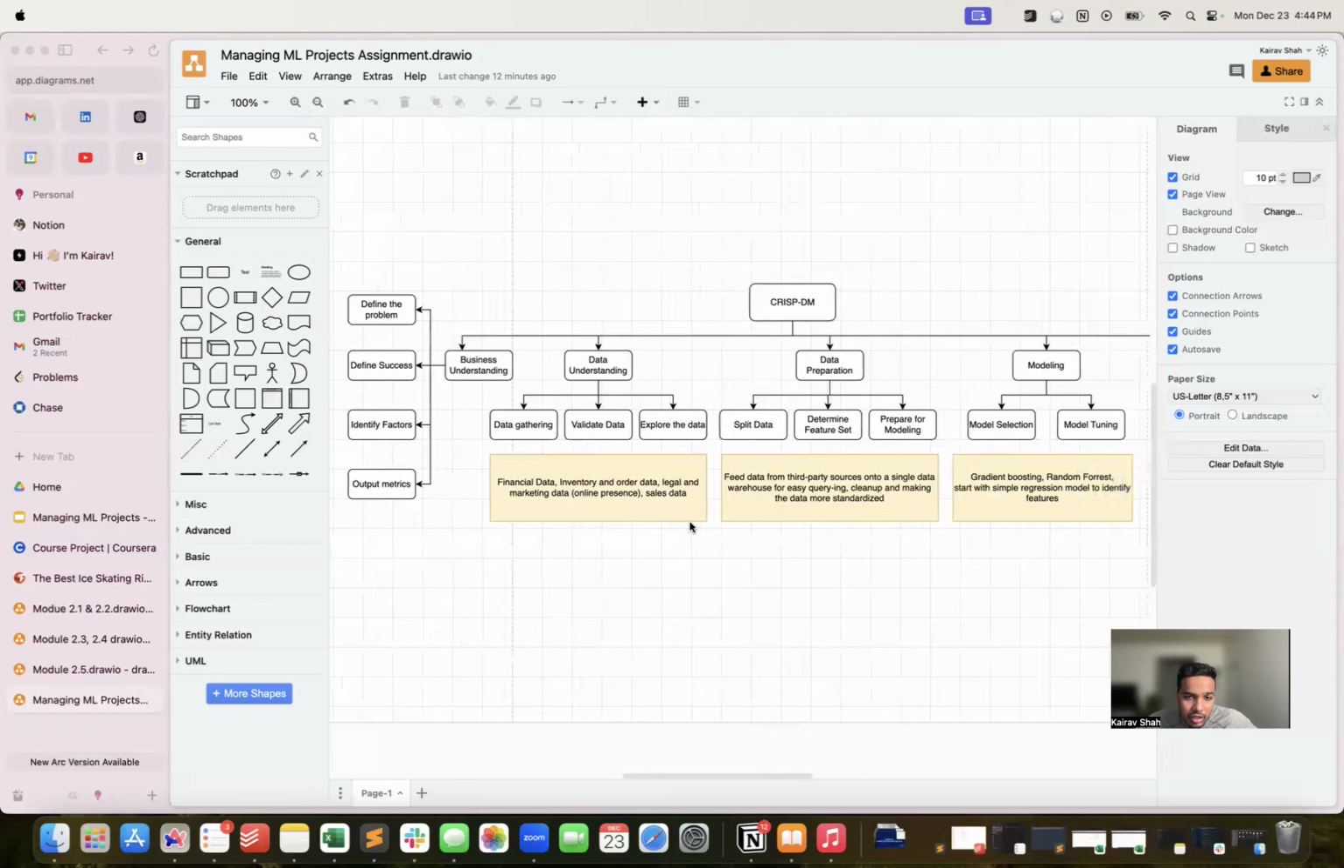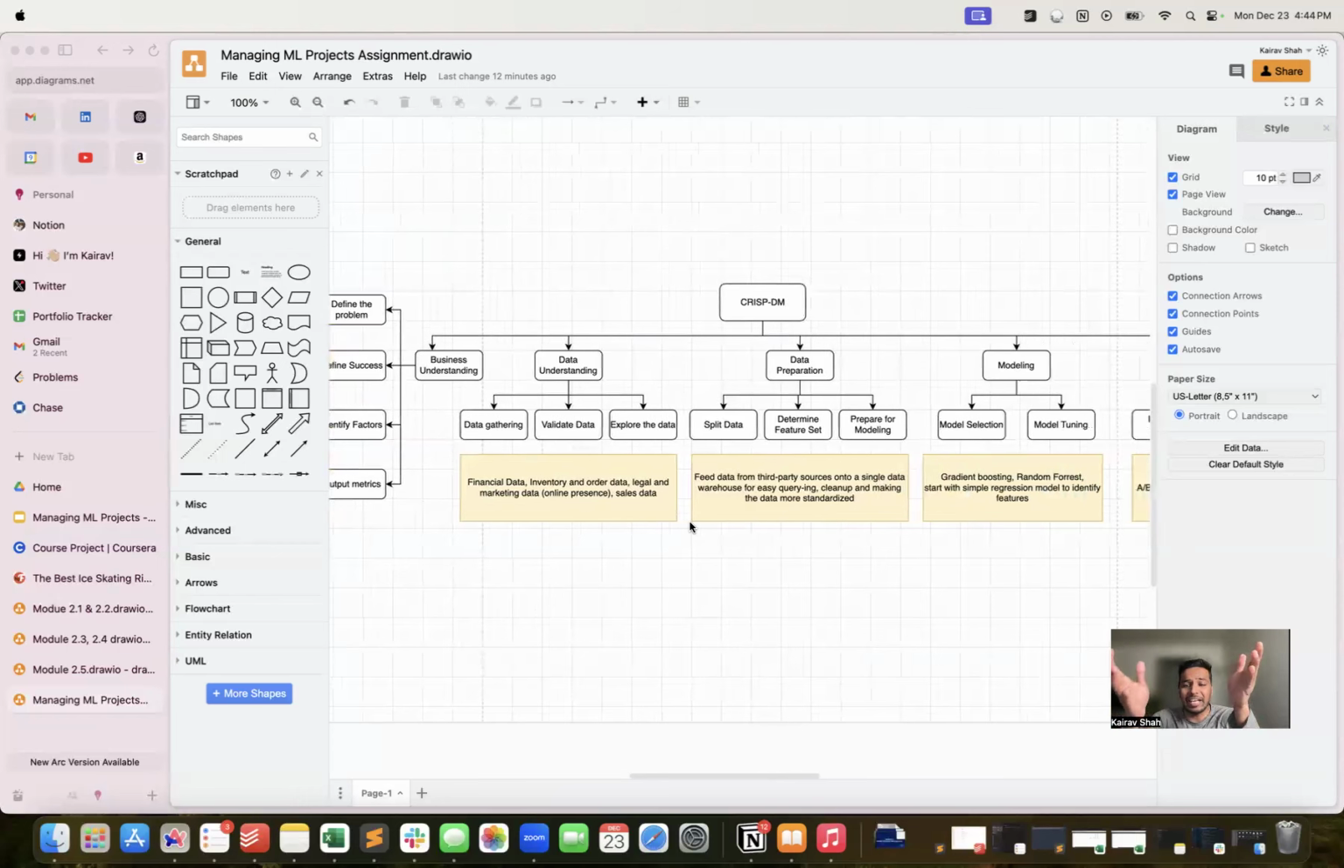Data understanding: data gathering, validate data and explore the data. This is the CRISP-DM process, by the way. Financial data, inventory data, sales data, marketing data. So we need all sorts of data in one single place. Even their social media presence is very important to assess the risk of the business. So this is all the data which we need. We won't be having this data directly from the business. We cannot capture this from the business, we cannot ask the customer to do it. So we need to connect third party sources.